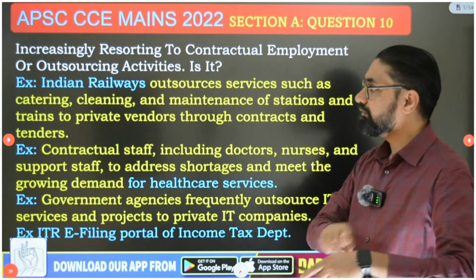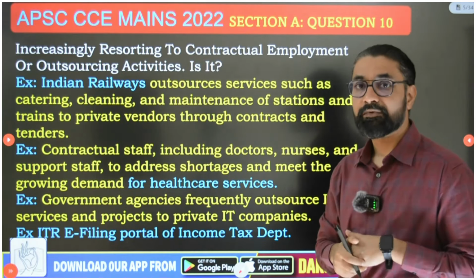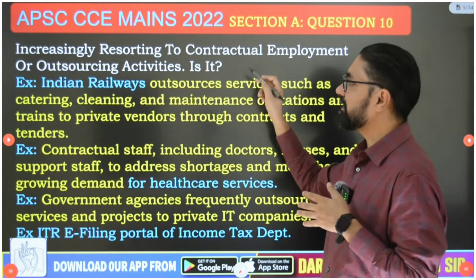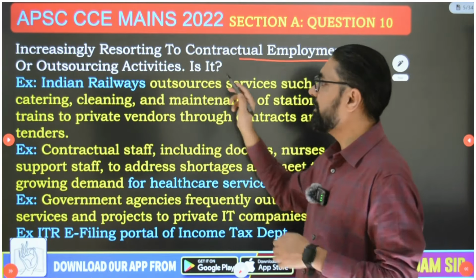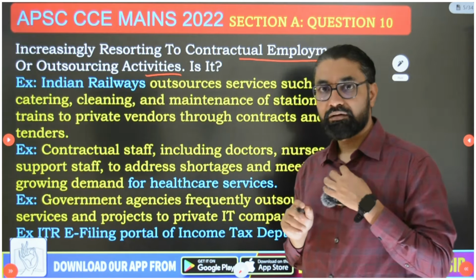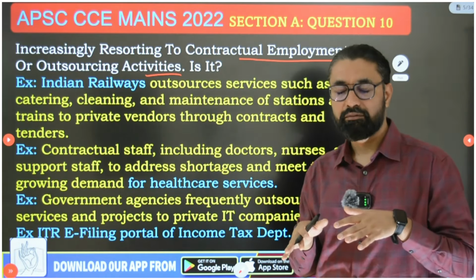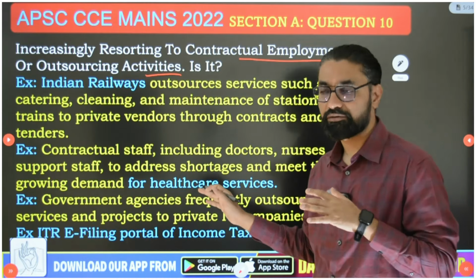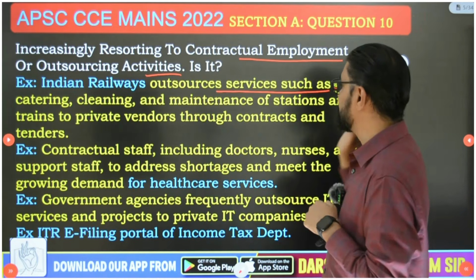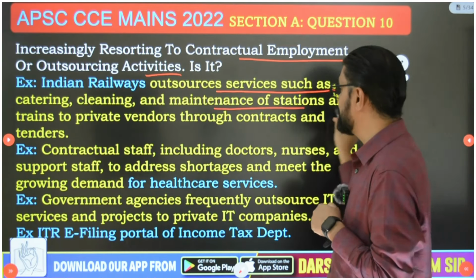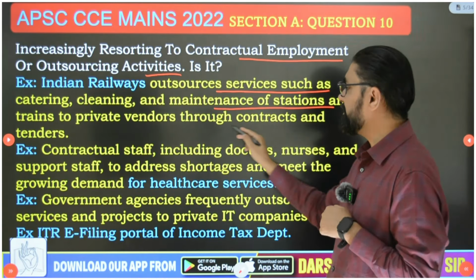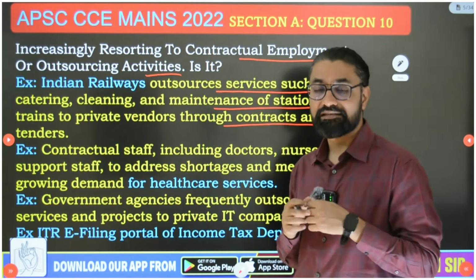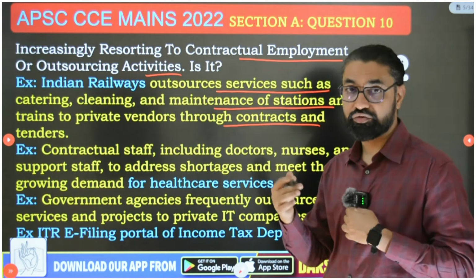So yes, you can start your answer saying that in the LPG era, in the 21st century, governments are increasingly resorting to contractual employment and outsourcing activities, which we observe in the following ways. For example, we write any one or two examples and finish the introduction. For example, Indian Railways outsources services such as catering, cleaning, maintenance of stations and trains to private vendors through contracts and tenders. Then second, most of IRCTC's work, catering and all, is privately outsourced.